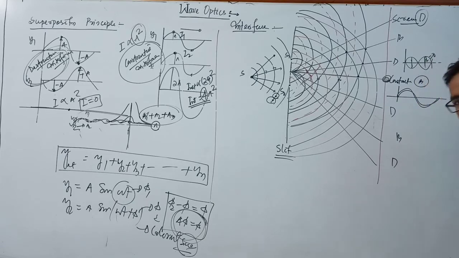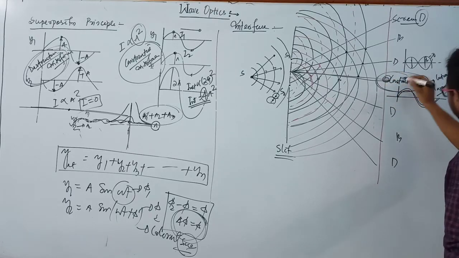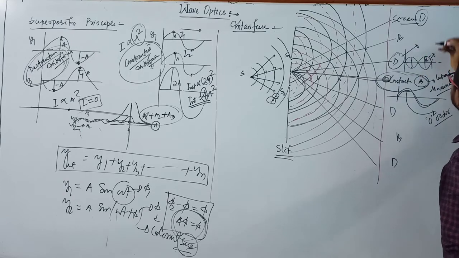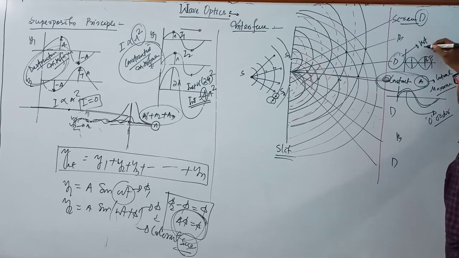So this point is known as the central maxima. Clear? And the central maxima is also known as the zero order maxima. This is also a dark point, or this is known as first brightness, or sorry, first darkness, or first order darkness, or first order minima.